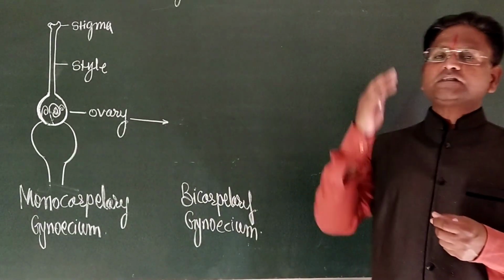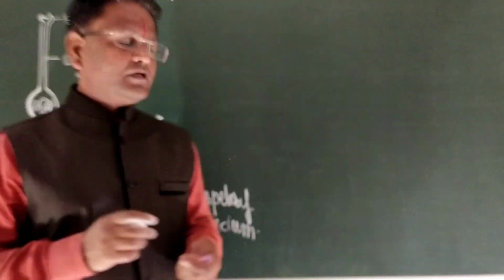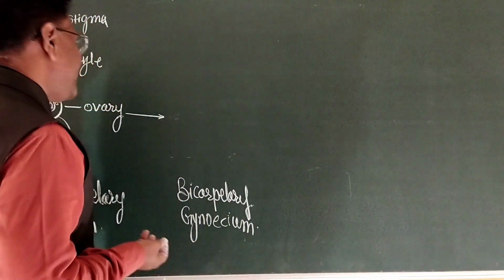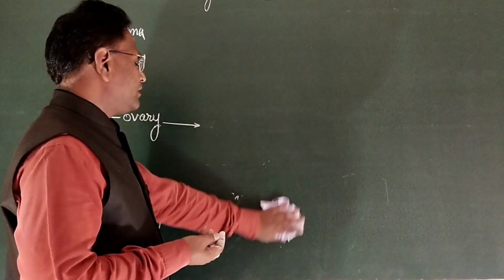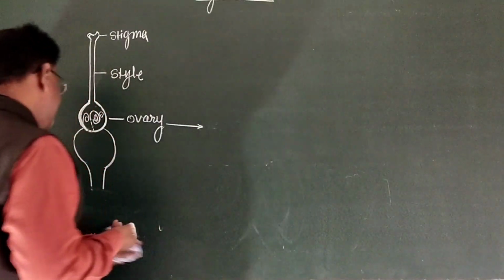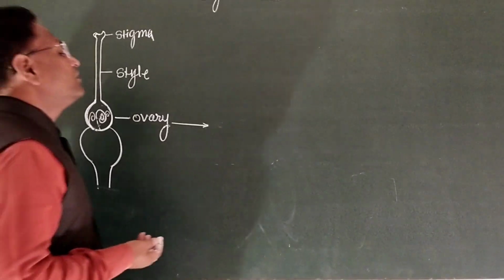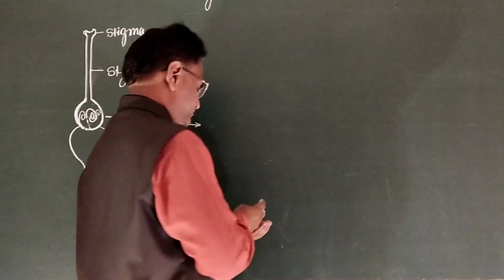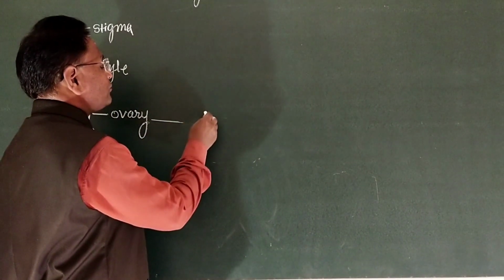So on the basis of the cohesion property, the gynoecium may be classified into different groups. These gynoeciums are syncarpous gynoecium.